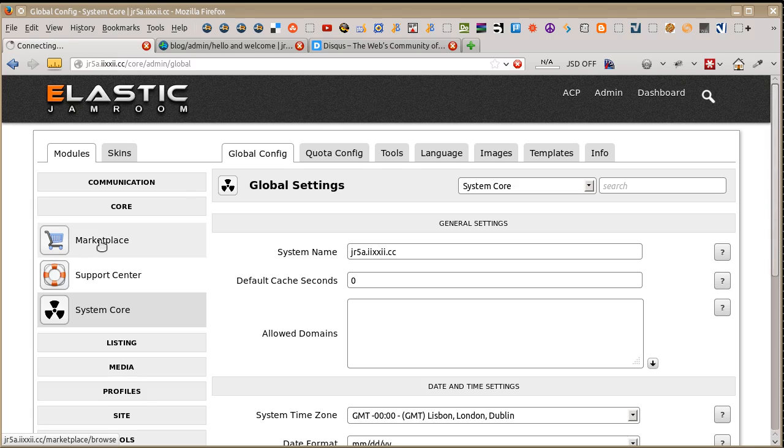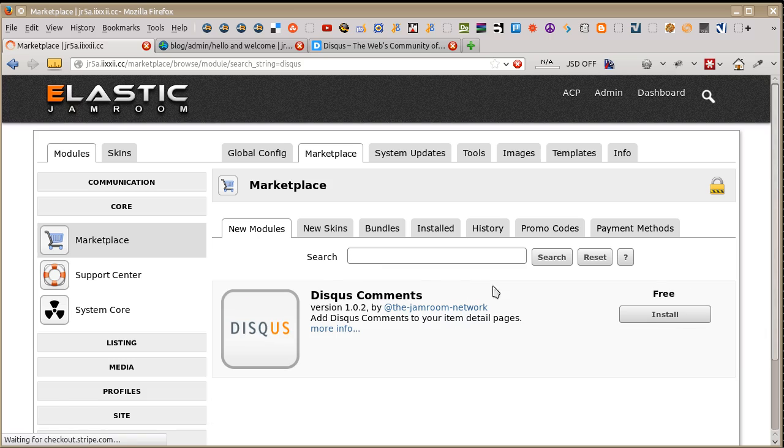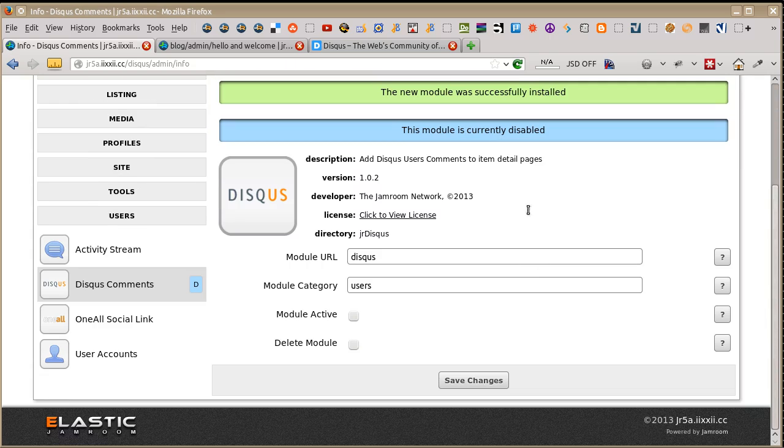So in our system, let's install it into the marketplace. Discuss. There it is. Install. Go. Okay, it says that wasn't successfully installed. Click here to activate it, but it doesn't give you any extra information on what you need to do.